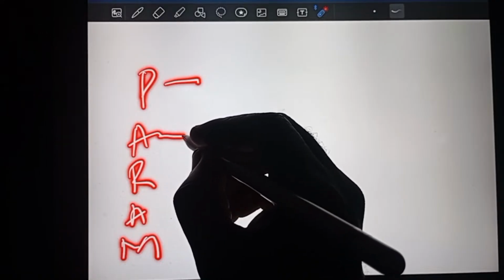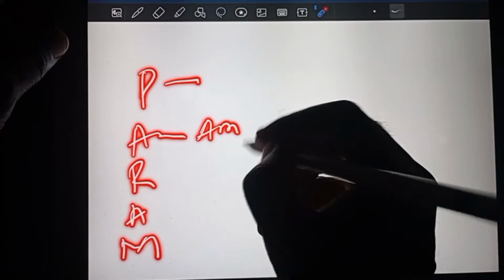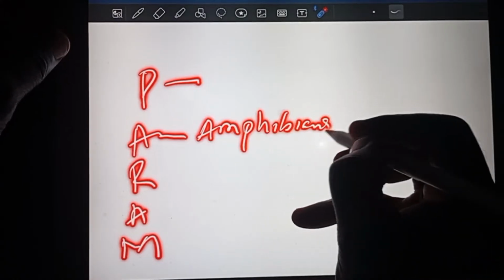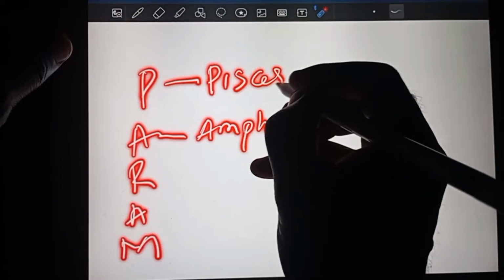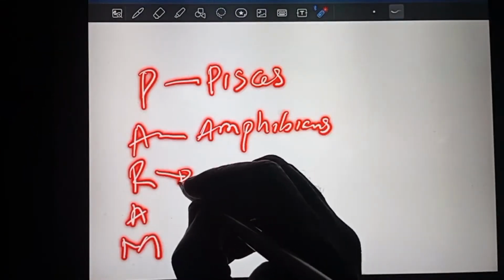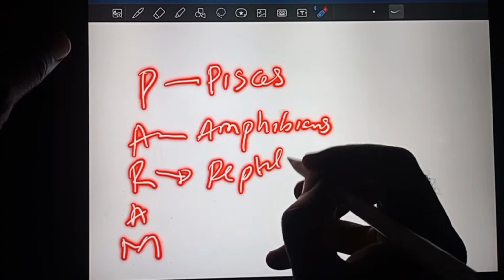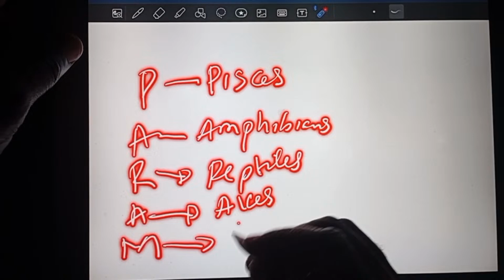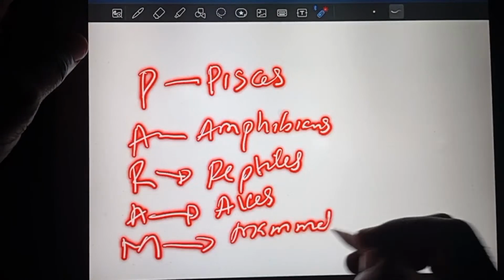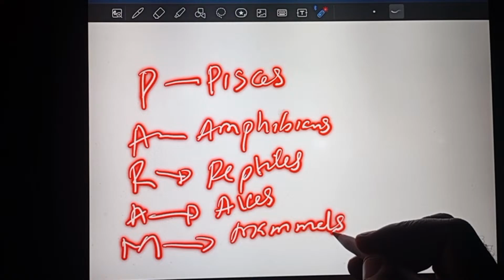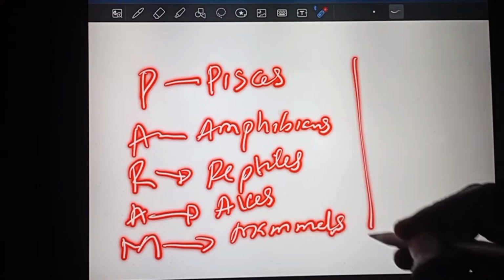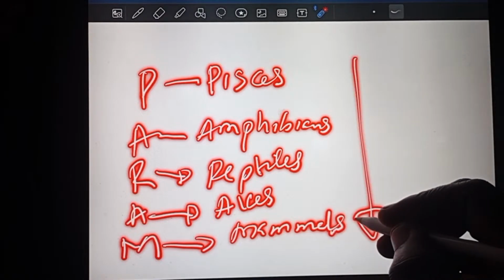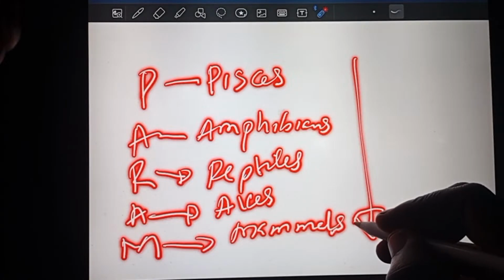Amphibians, remember not to call this first A apes. This one means the amphibians. This one is the Pisces, which is the fish or the fishes. Then here are the reptiles, followed by the aves, that's the birds, and the most advanced should be the mammals. So when you use the acronym PARAM, you have covered the correct evolutionary trend or evolutionary sequence. Pisces, the first to evolve, followed by amphibians, followed by reptiles, followed by aves, and finally the mammals.